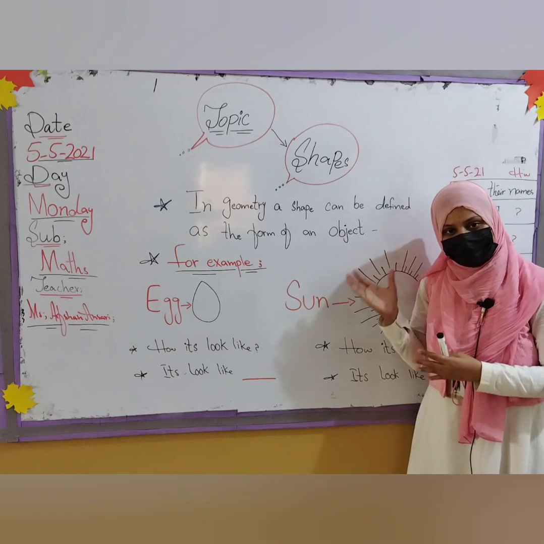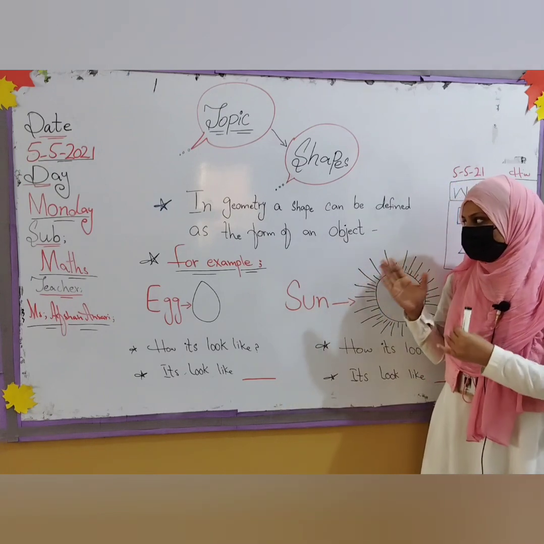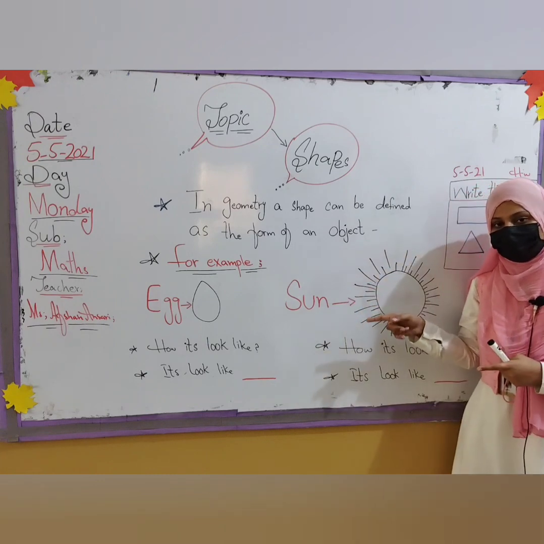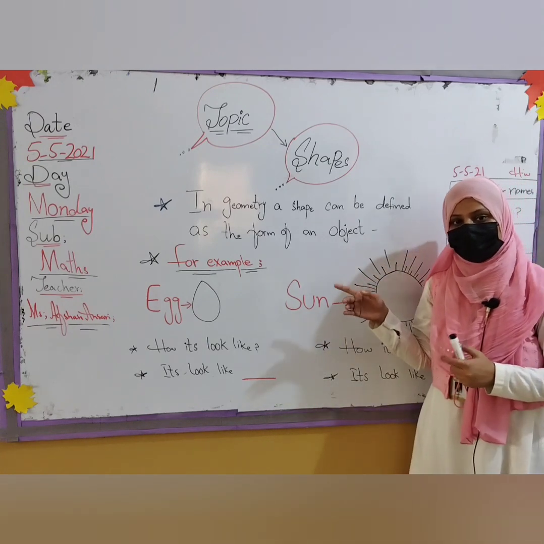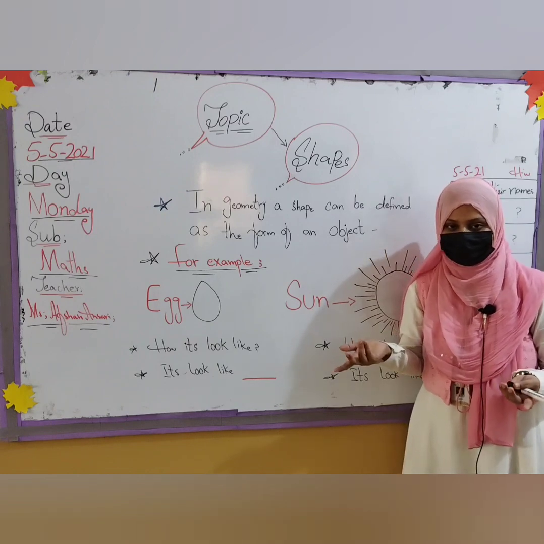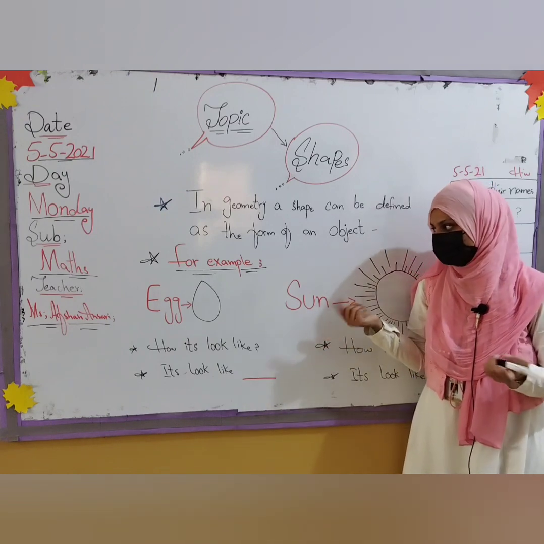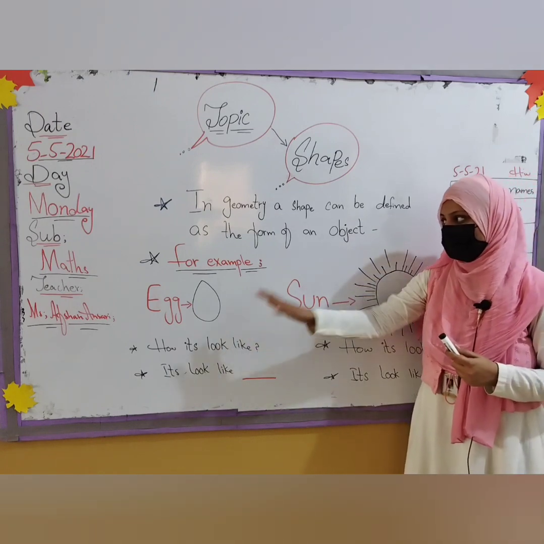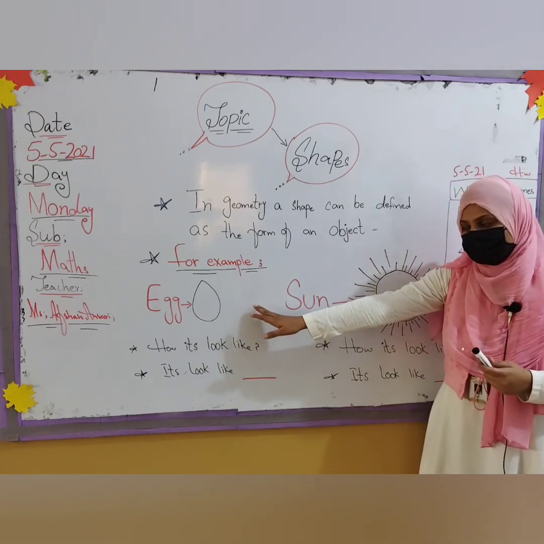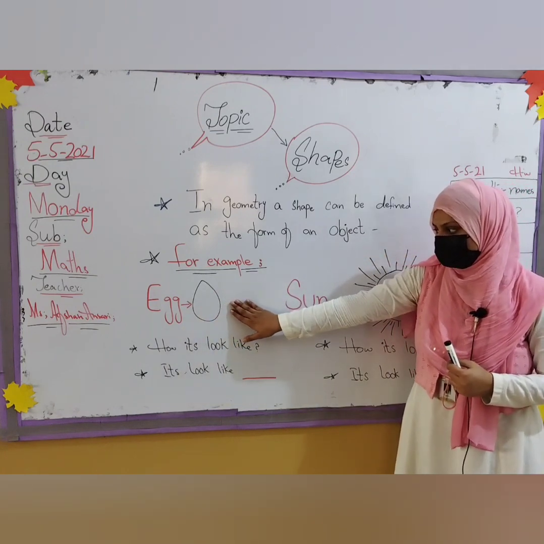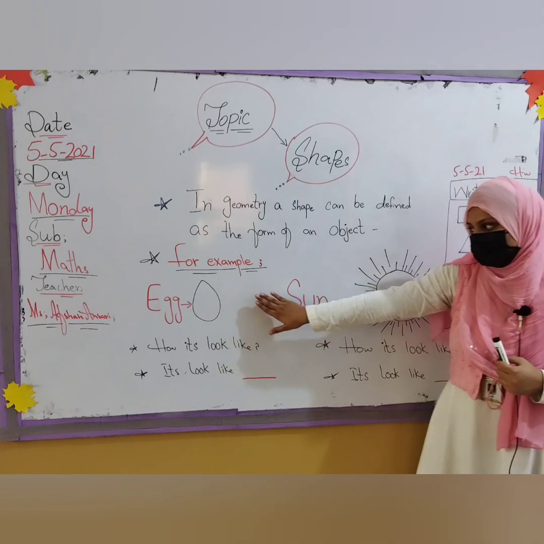So for objects we will give names. Like some objects I wrote over here, on those objects you have to tell the names of the object I draw. Anything is called an object. Is this simple? But for the objects we have some names. So over here I write some examples. I draw one egg here. Can you see? This is the egg.